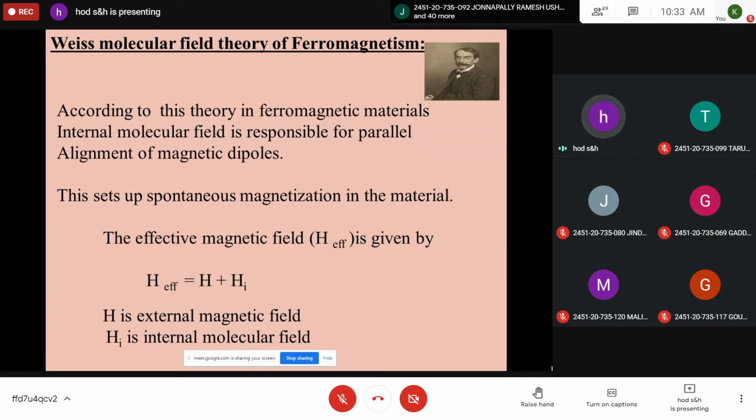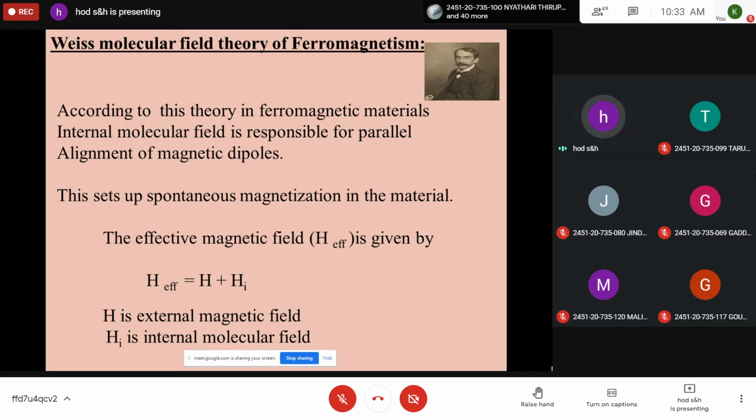But ferromagnetic materials, even though they have fewer electrons, exhibit spontaneous magnetization. Why this difference? Even though every material has plenty of electrons, some are diamagnetic, some paramagnetic, some ferromagnetic.